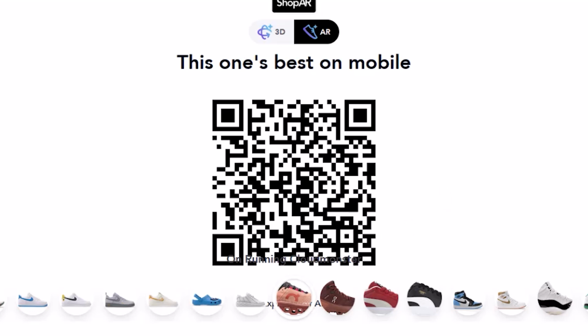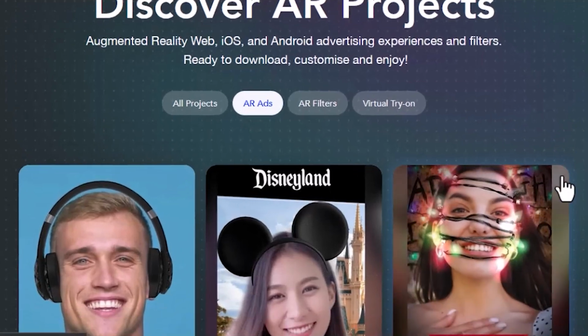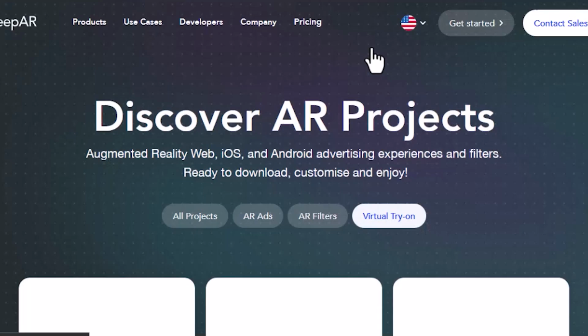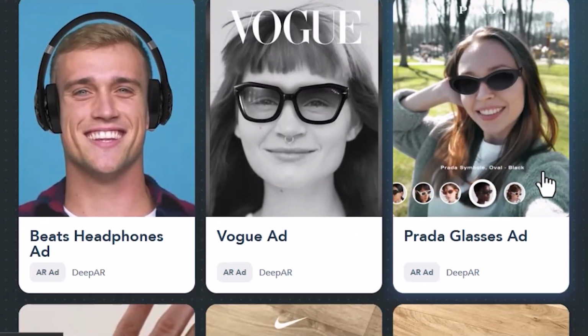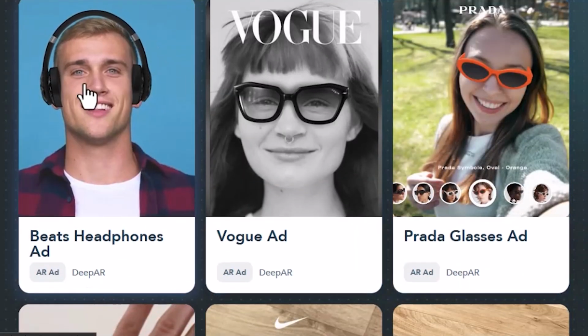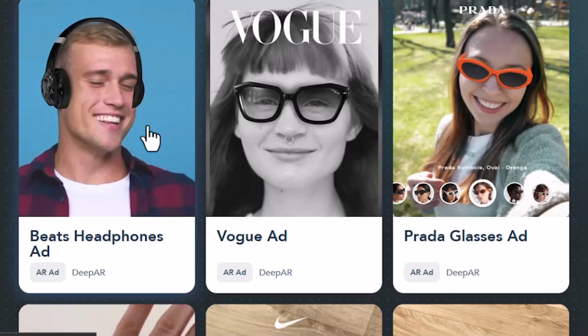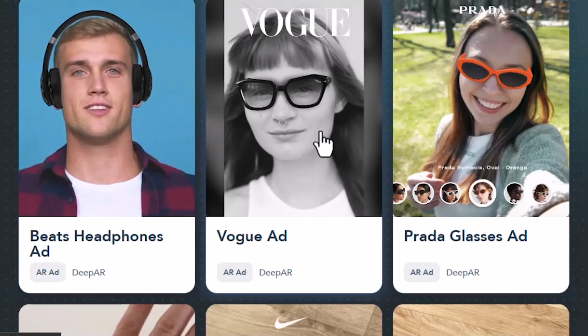DeepAR is not just about trying on shoes. It's about creating memorable experiences that bridge the gap between physical and digital shopping. Let's explore how AR transforms the advertising landscape and enhances user engagement. Augmented reality ads combine digital content with the real world, creating immersive experiences that captivate audiences. With DeepAR's advanced SDK, brands can create stunning AR effects that engage users like never before.